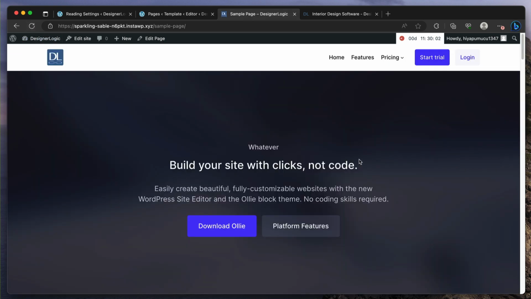And now it is very clean. We can add the text here, like I said. You can have home, features, pricing, something else, and then some additional things. And then you can have a start trial and login. And then we can actually start building, right? Nice.